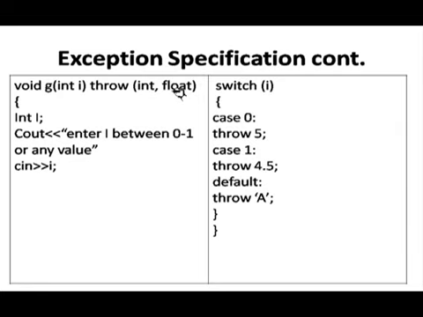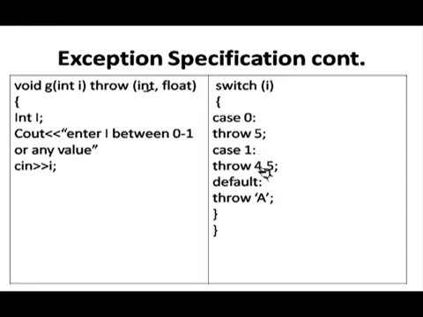Int I, cout, int I, the value of I between 0 and 1, or it can be anything. So cin, after entering this value, we are going inside the switch statement and switch control. Case 0, then throw 5, an integer value, it is handleable. Case 1, if value of I, or I directly used the constant value, no problem.